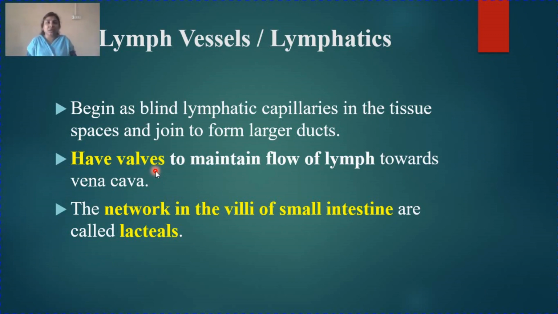Vena cava is the largest vein of your body, which collects blood from different parts of the body. All the waste that is present in the lymph vessels is then diffused into vena cava, in the blood, and finally eliminated out of the body.